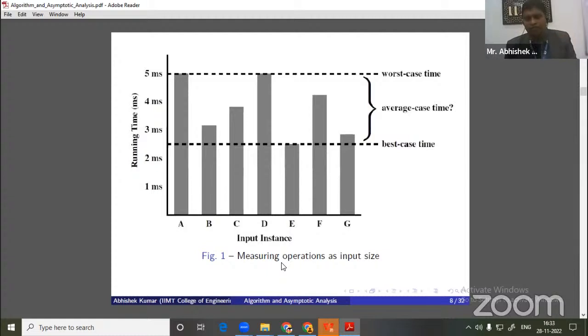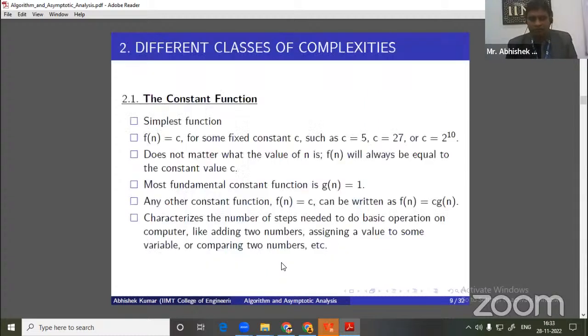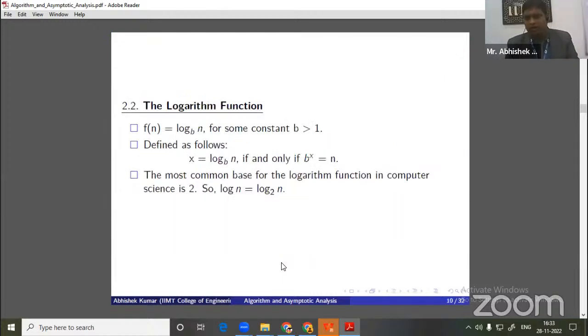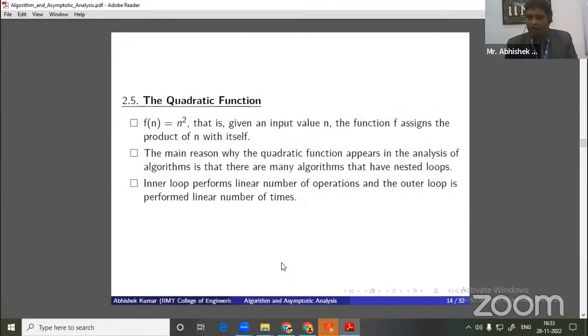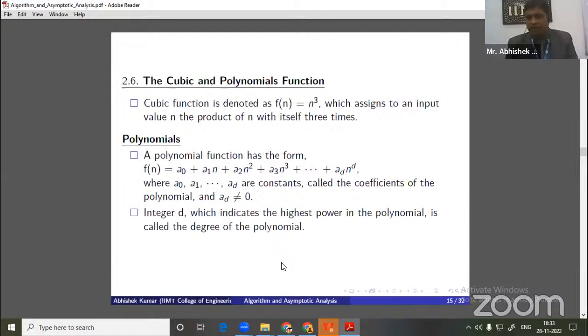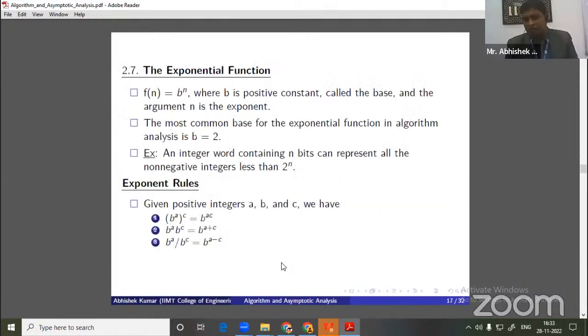So first of all, before going to the asymptotic analysis, I just want to cover one more important topic: these are the different types of functions, or fundamental functions, that we always come across when we are analyzing algorithms. Basically, there are 7 different functions that we generally use in asymptotic analysis. One is called the constant function, one is the logarithmic function, third is the linear function, then the n log n function, then quadratic, then cubic and polynomial, and finally the exponential function.